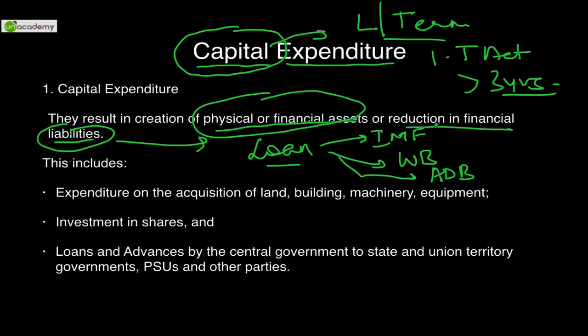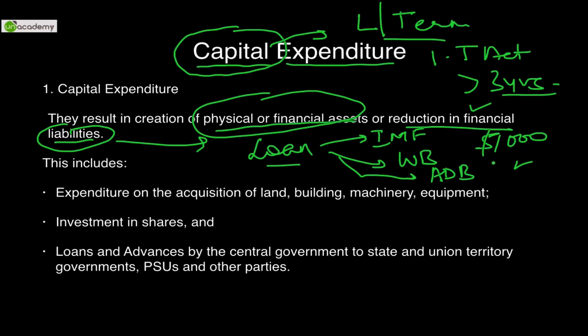All these provide loans to the government, which become a financial burden or debt on the government. In order to reduce that loan, the government has to pay them back. These loans are of extremely high value, $1,000 million or $2,000 million. So the repayment of these financial liabilities can be considered capital expenditure.